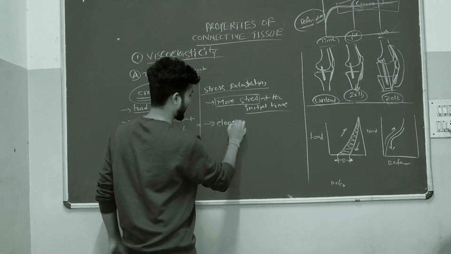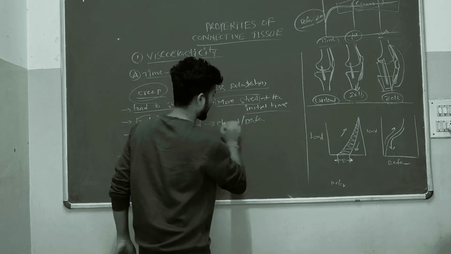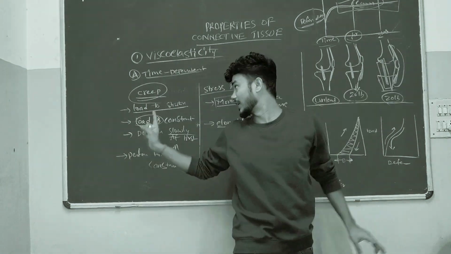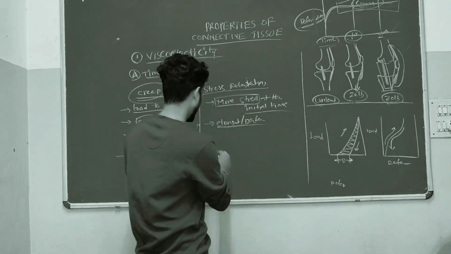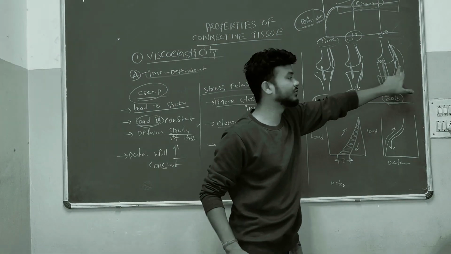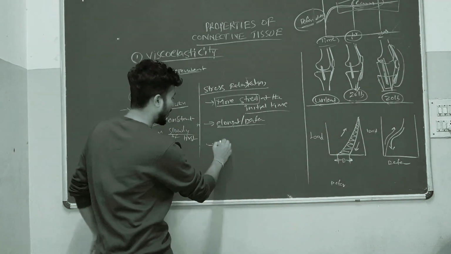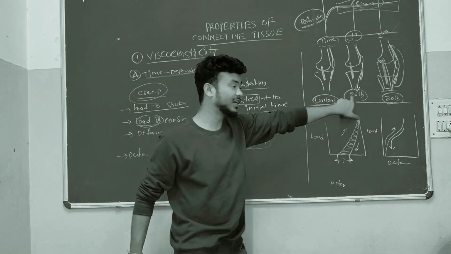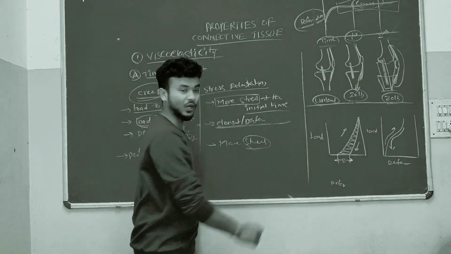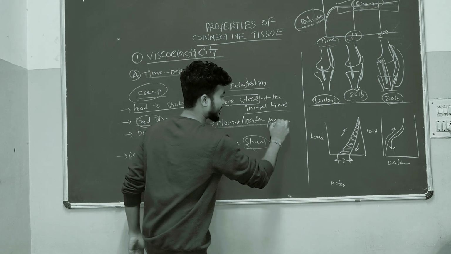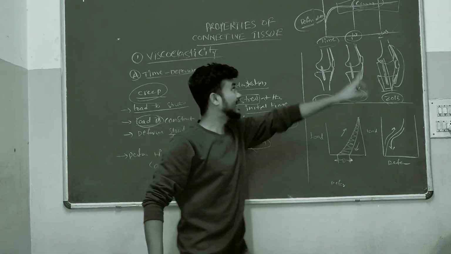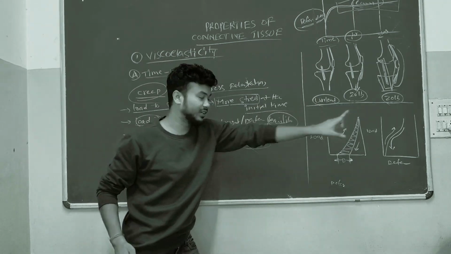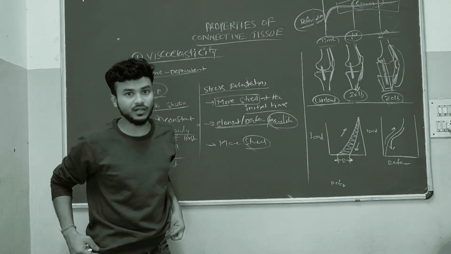After elongation, otherwise deformation, see here it is already elongated because of time. Creep is elongation. After elongation, the structures present here are not going to feel more stress, because in the initial stage, the same weight gave more stress. Once the structure is elongated, I mean deformed, it will reach a stage of equilibrium. After that, the same structures with the same weight are not going to feel more stress.